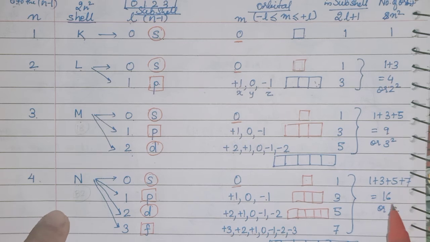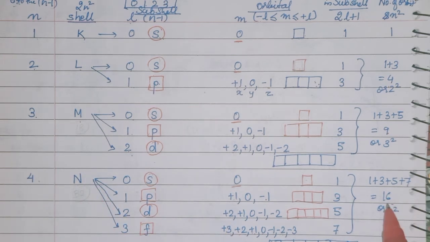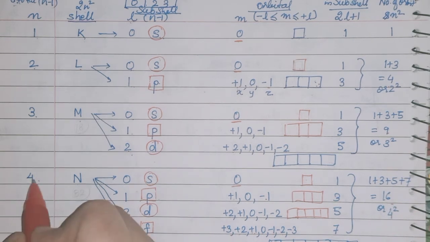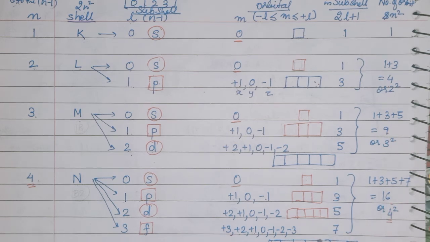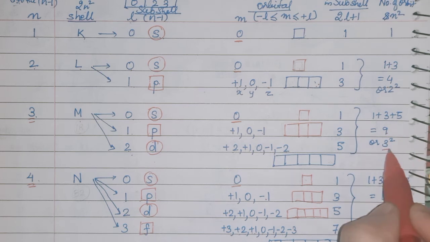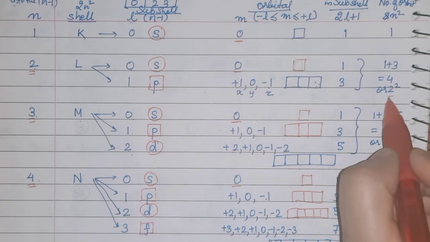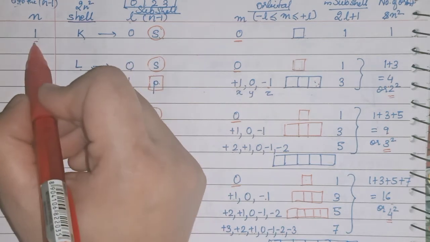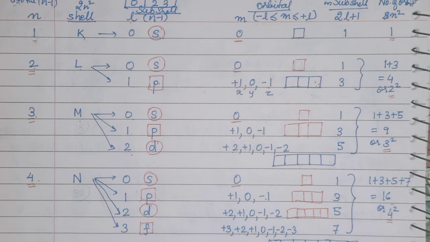Okay. And see children, one important point is here: 16 is 4 square, n is 4, so 4 square is the number of boxes. N is 3, so 3 square is the number of boxes. N is 2, so 2 square is the number of boxes. N is 1, so the number of boxes will be 1 square, that is 1 only.